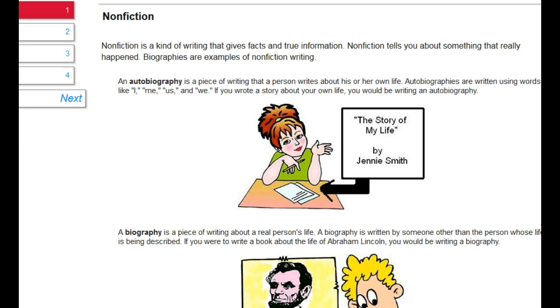Nonfiction is a kind of writing that gives facts and true information. Nonfiction tells you about something that really happened. Biographies are examples of nonfiction writing. An autobiography is a piece of writing that a person writes about his or her own life. Autobiographies are written using words like I, me, us, and we. If you wrote a story about your own life, you would be writing an autobiography.